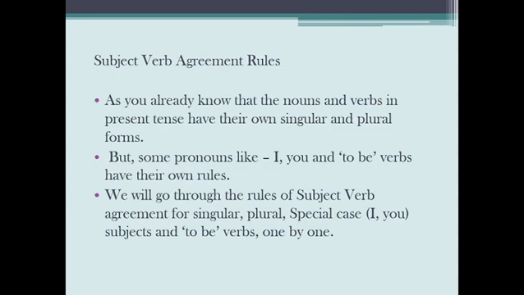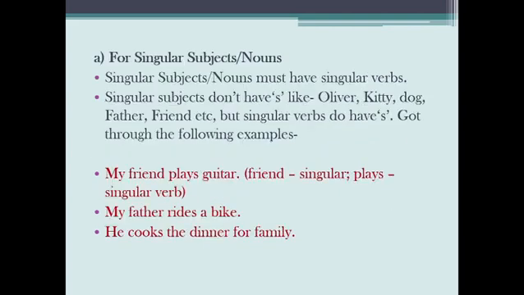As you already know, the noun and verbs in present tense have their own singular and plural forms. But some pronouns like I, you, and to be verbs have their own rules. We will go through the rules of subject-verb agreement for singular subjects, plural subjects, special cases like I and you, and to be verbs one by one.